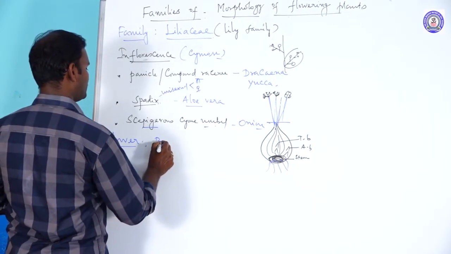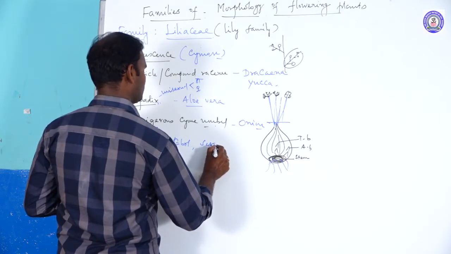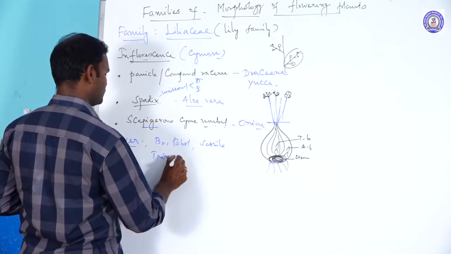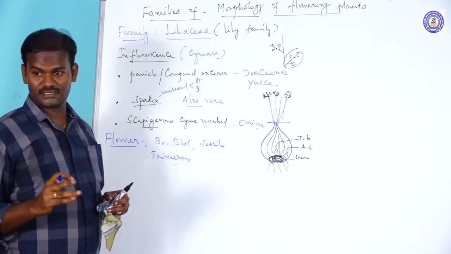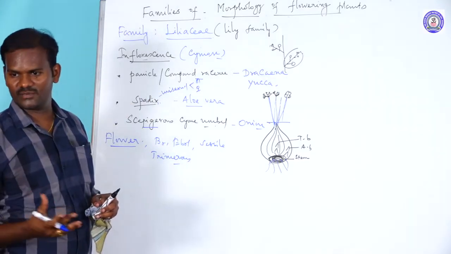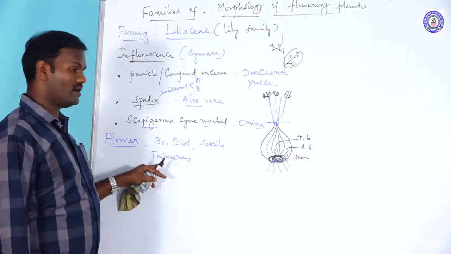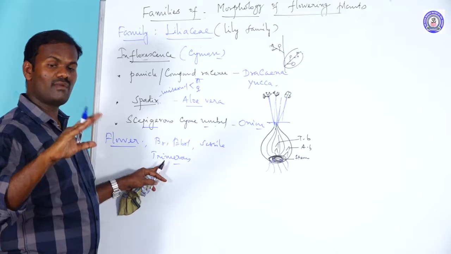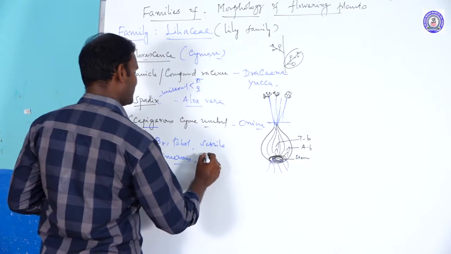Flowers are bracteate, bracteolate, sessile flowers without pedicels. Then trimerous conditions. Dicots are tetramerous or pentamerous. In all the dicots, if we take Fabaceae members or Solanaceae members, it is the pentamerous condition, with 5 petals. But this is a monocot. What is the characteristic of monocots? The trimerous condition. I mean, the perianth or petals are only 3 or multiples of 3. That's the trimerous condition. And the flowers are sessile, actinomorphic.